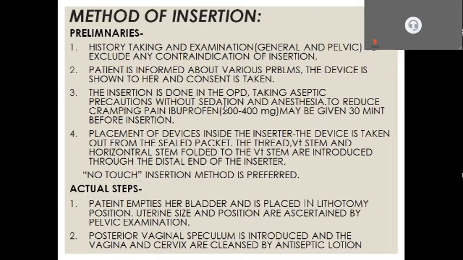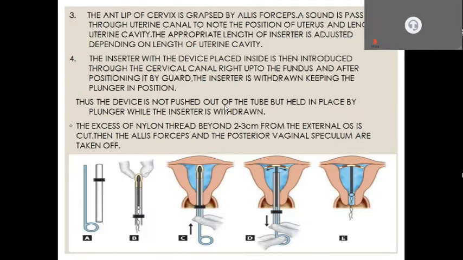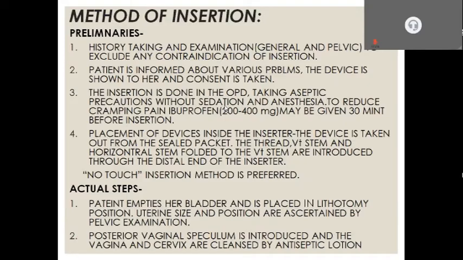So the point says that for placement of the device inside the inserter, the device is taken out from the sealed packet using aseptic precautions, and the thread, the vertical stem and the horizontal stem are folded and introduced through the distal end of the inserter. So image B shows that in the distal end, the person is inserting the device inside it. The no-touch insertion method is preferred in delivering the device inside the uterus.